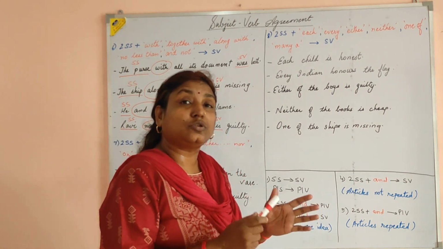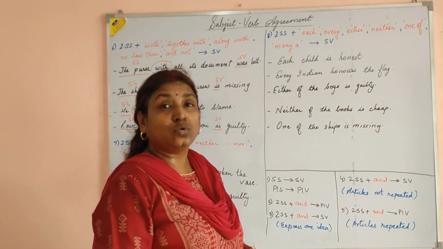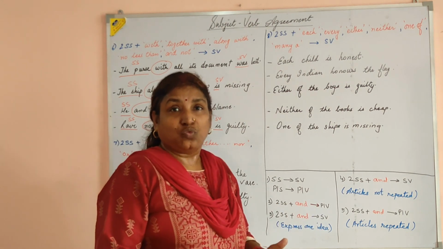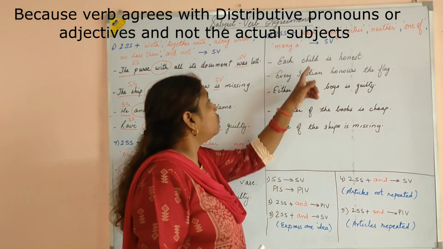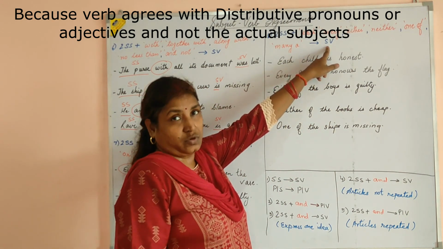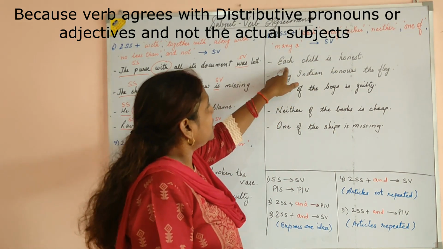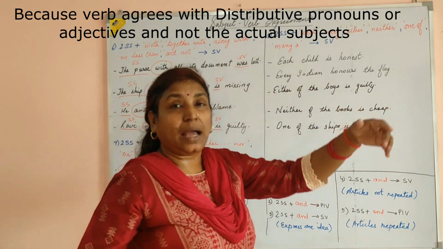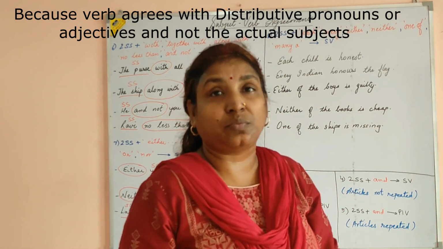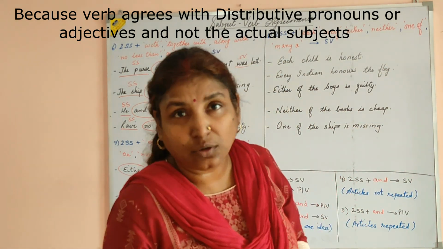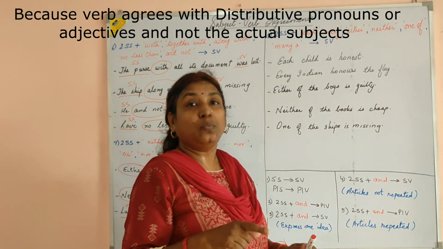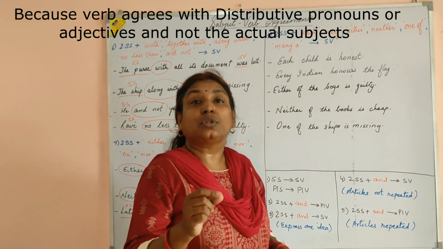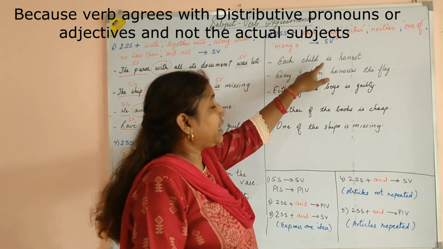When these distributive pronouns or adjectives are used with subjects which refer to two or more in number, then also we use singular verbs. Like, each child is honest. Now here I have a number of children along with me, and I am talking about each particular child of that group, and I refer to their qualities. That is, each child is honest.